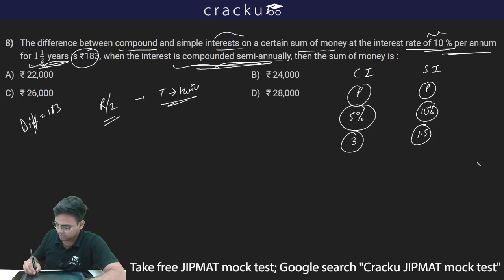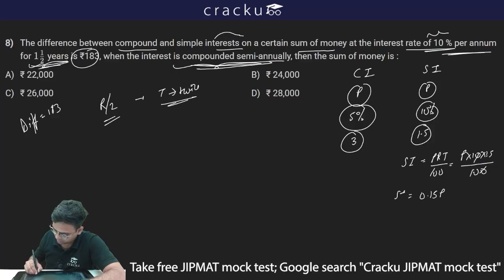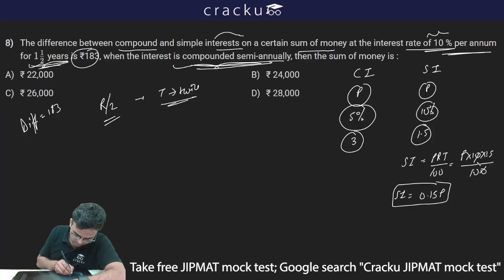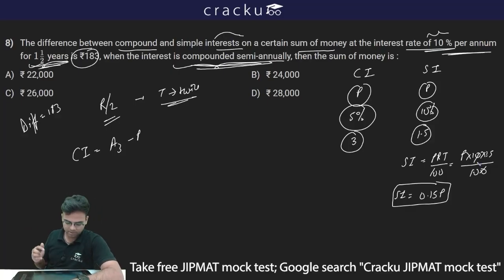So the formula for SI is simple. It is P into R into T divided by 100. So this is P into 10 into 1.5 divided by 100, which is equal to 0.15P. This is my simple interest. Now for my compound interest, CI will be equal to A3 minus P, that is the amount after 3 iterations minus the principal amount. It is iterations, since it is compounded semi-annually. That's why we are using the term iterations.